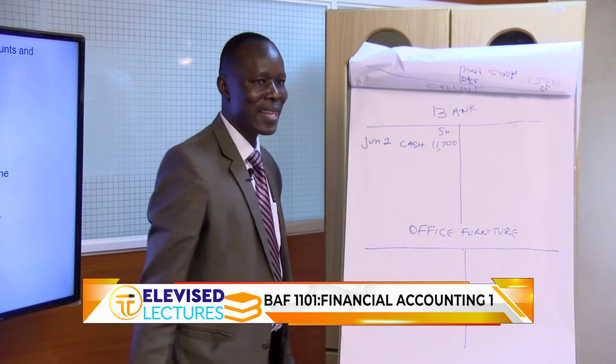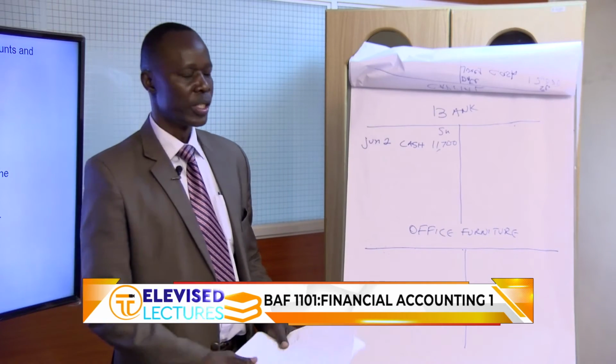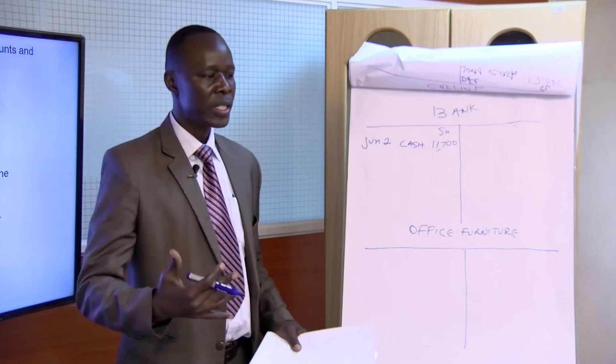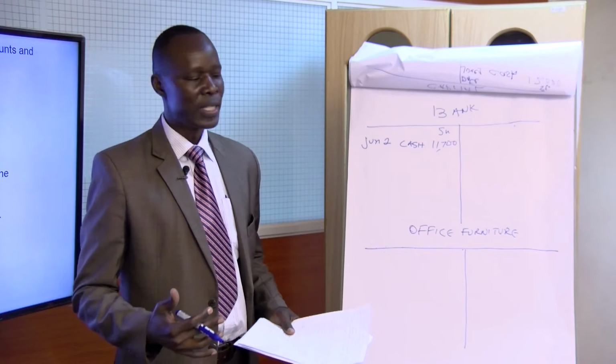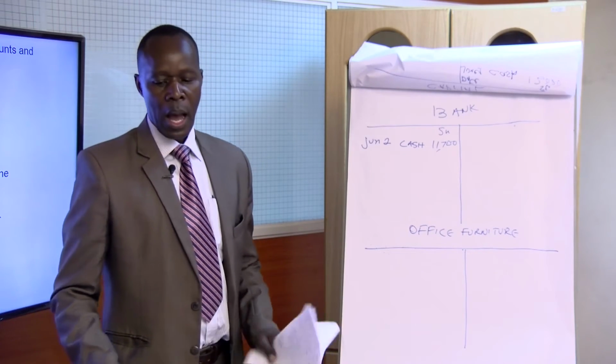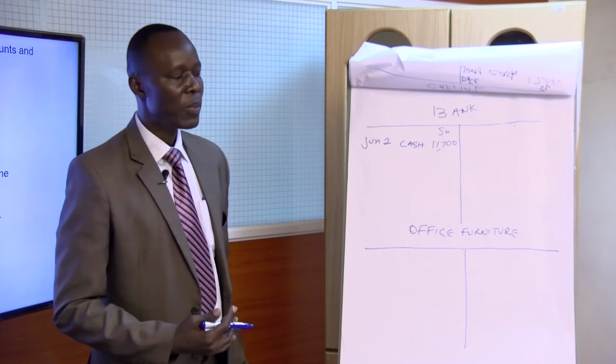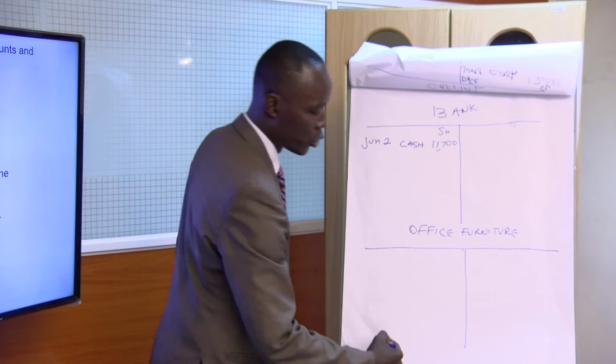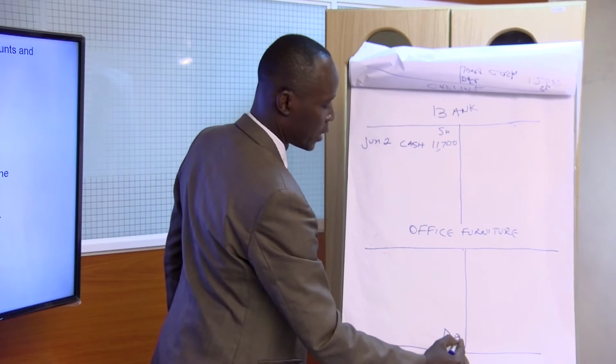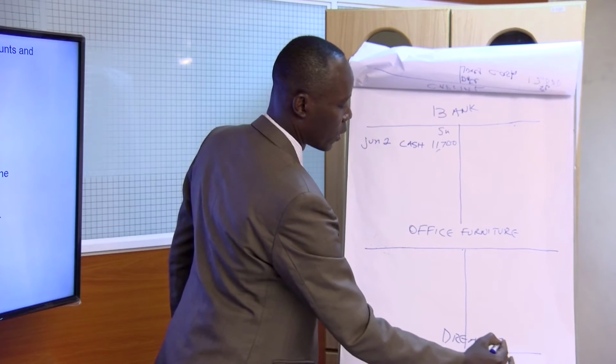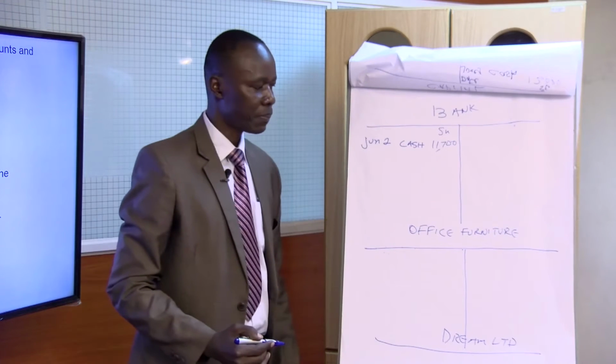What will be the other double entry that is required? We bought it on credit. That means we have created a liability. We are owing Dream Limited. So we open an account to show Dream Limited. Now this is a liability.